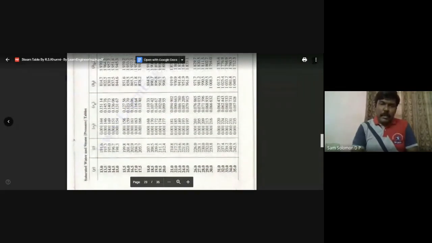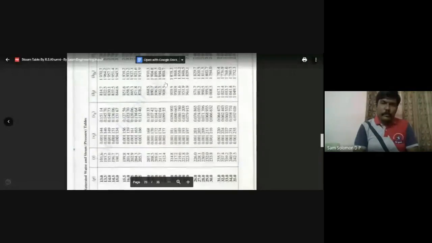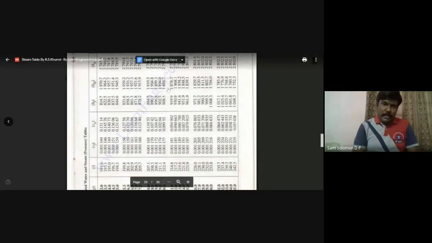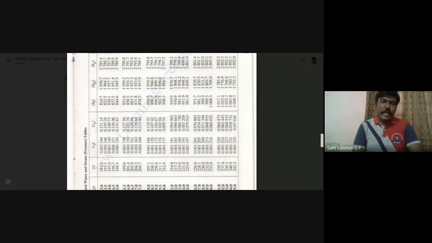For 20 bar, now you can note down the value of HF and HFG. HF is 908.5, HFG is 1888.7. HG is also given, but HFG is given directly, so you can use that.